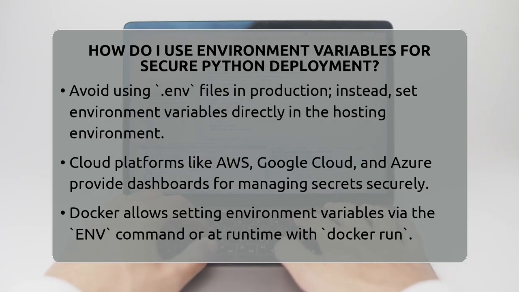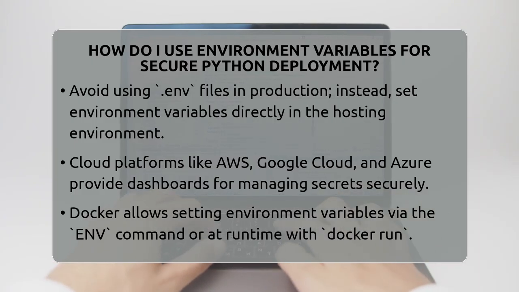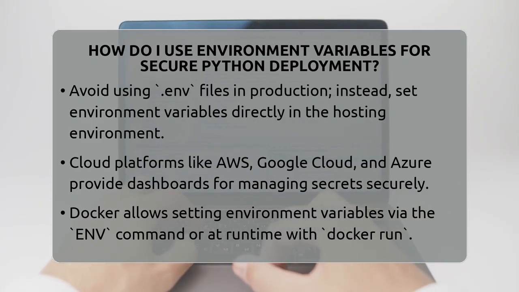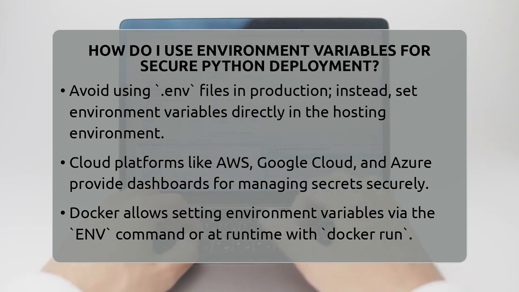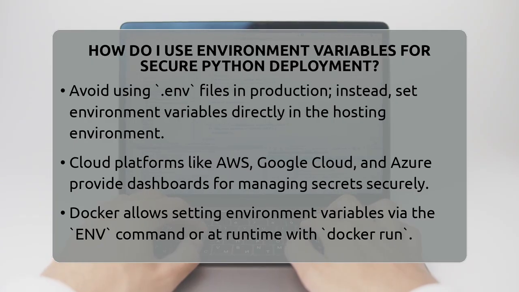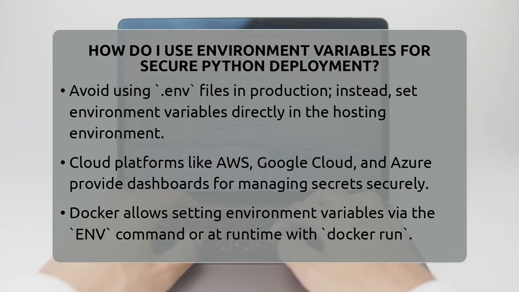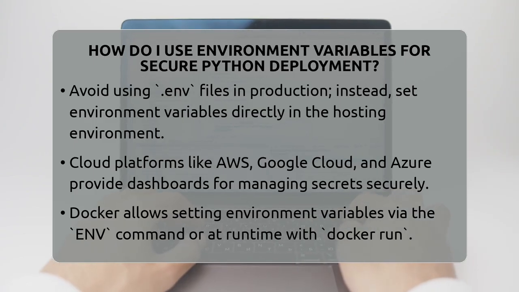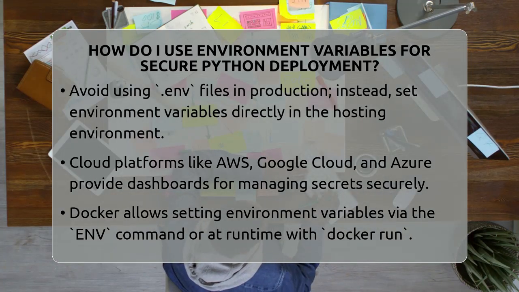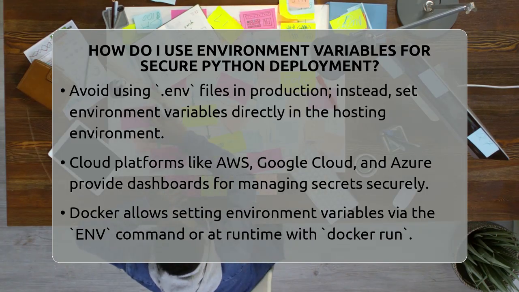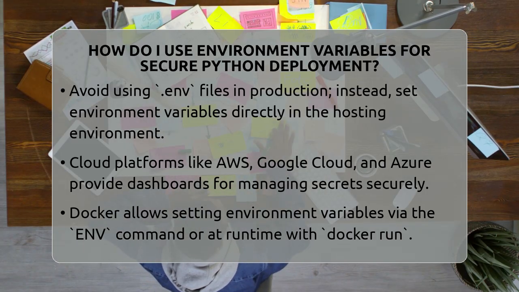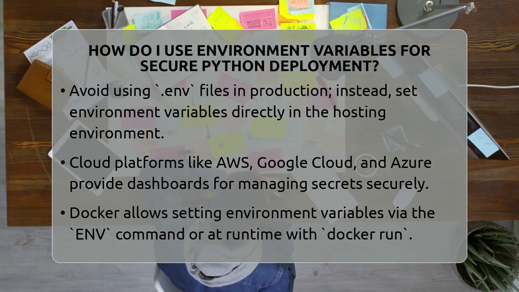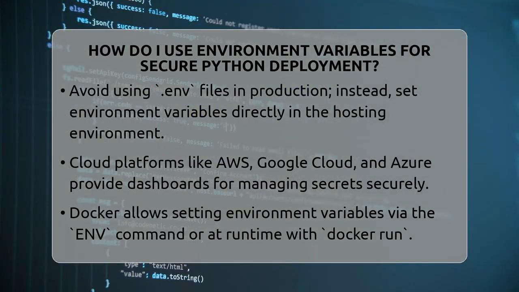When deploying your app to a server or cloud platform, avoid using .env files altogether. Instead, set environment variables directly in the hosting environment. Cloud providers like Amazon Web Services, Google Cloud, and Microsoft Azure let you configure secrets through their dashboards. If you're using Docker, you can set environment variables in your Dockerfile with the ENV command or pass them at runtime with the docker run command. Kubernetes offers secrets management tools that keep your secrets protected.